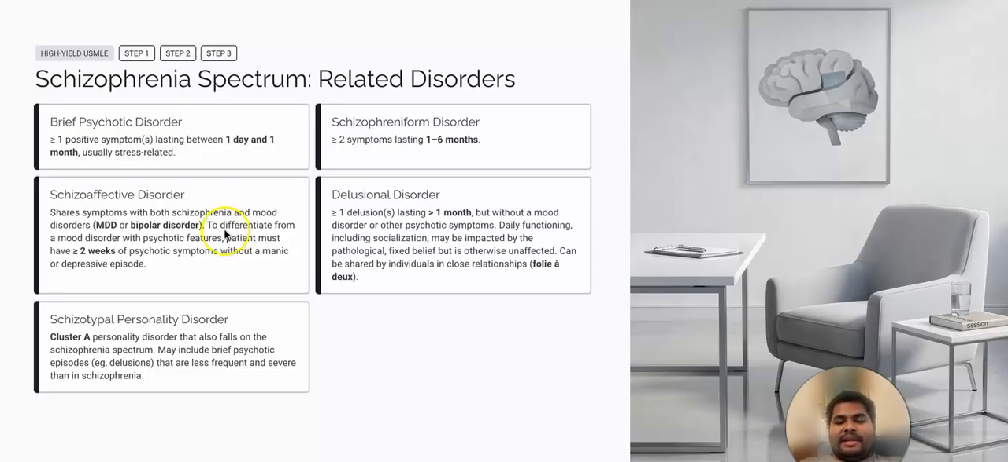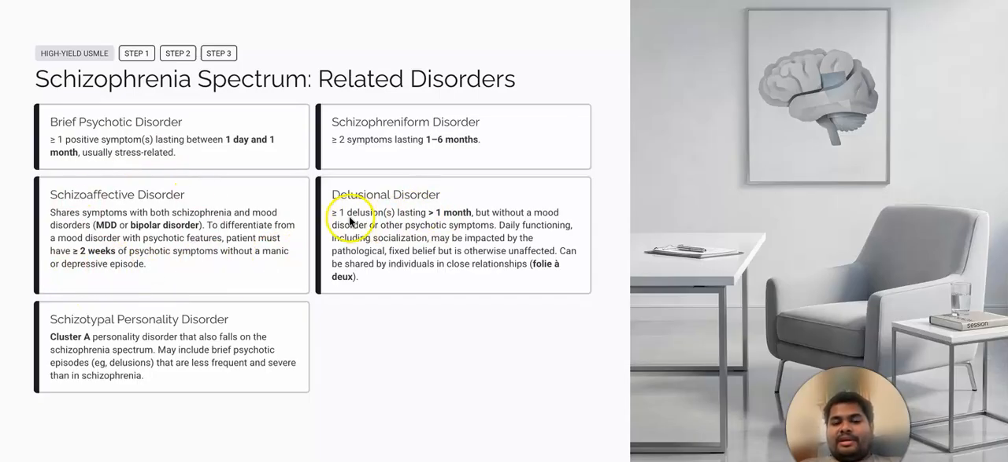So that's the difference, and you will often be tested on this. You will be given a clinical scenario and you have to differentiate and choose one option, schizoaffective disorder or, let's say, depression with psychotic features. This is a very important line: to differentiate from a mood disorder with psychotic features, the patient must have greater than 2 weeks of psychotic symptoms without a manic or depressive episode. This is a very important line.